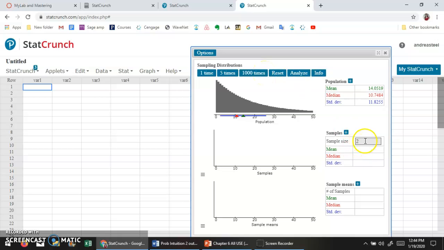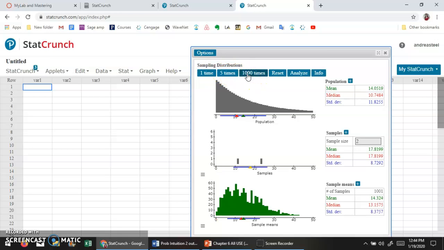I'm going to start with a small sample size, pick just 1 sample of 2 values, and then calculate the mean, and then do that over and over again. I'm going to do 1,000 over here. You can see that the distribution is starting to fill in, but it's still skewed to the right. So I can go up to 10,000. It will make it fill in a little more, those holes in between.